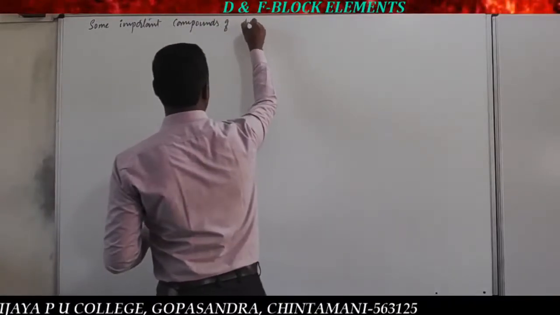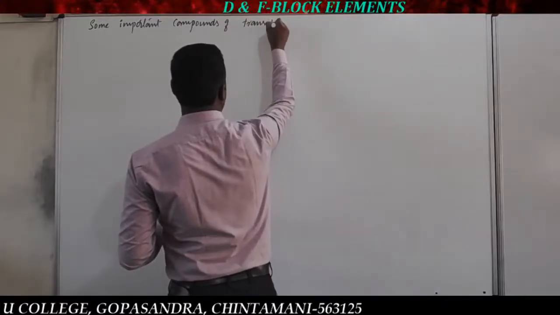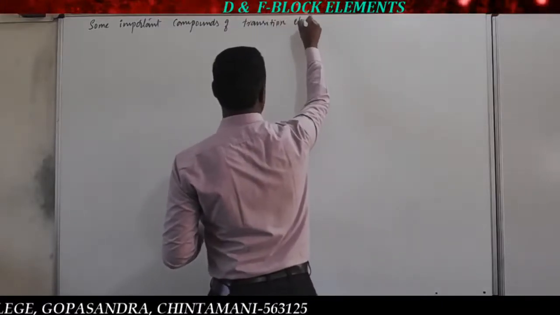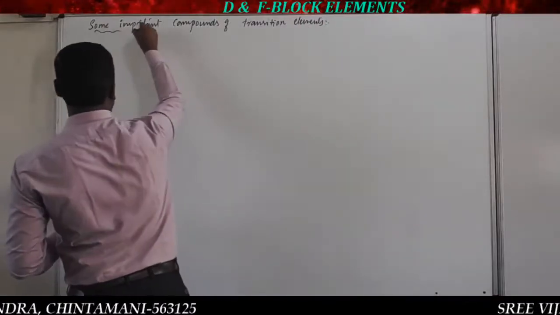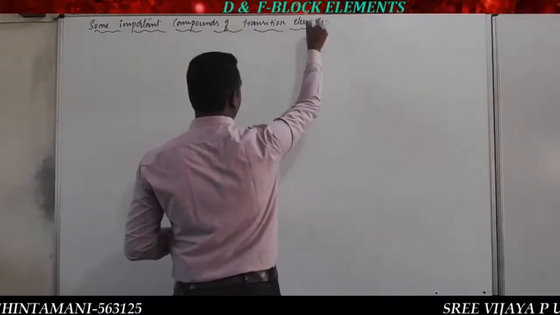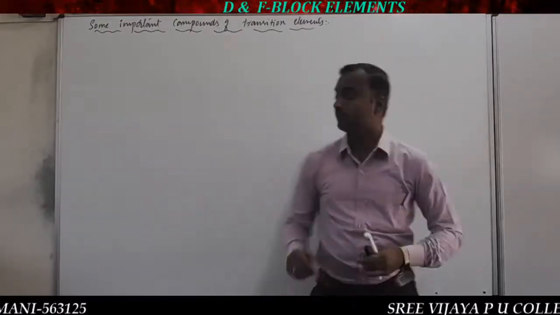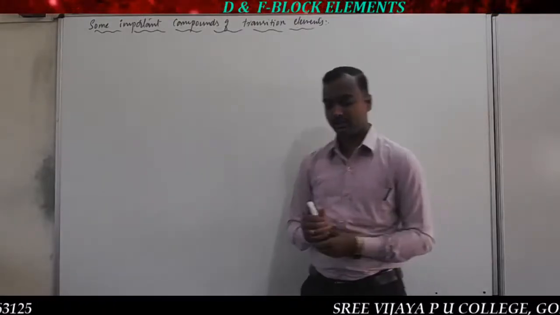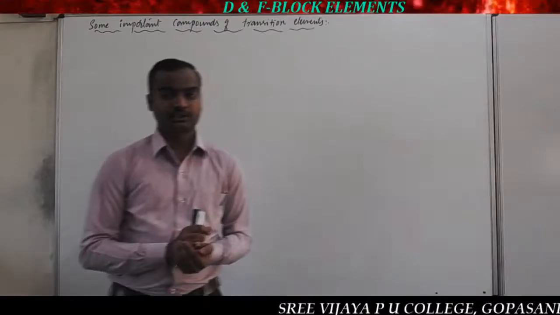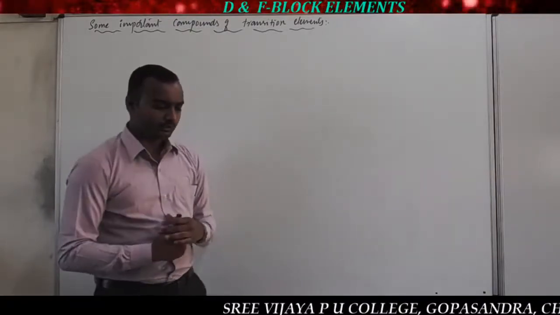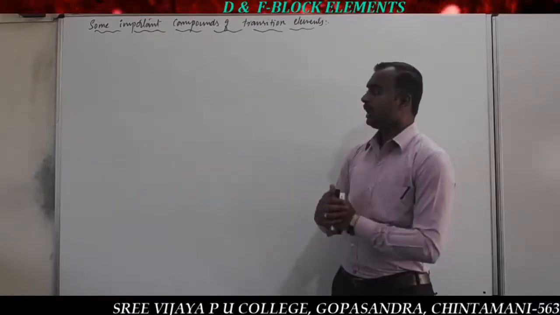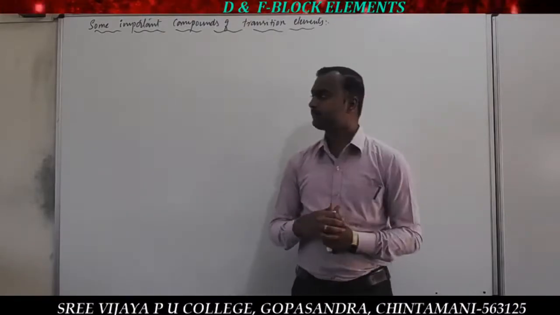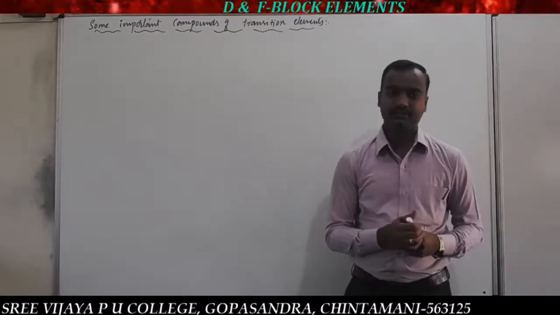of transition elements. Under this, we are going to discuss three important groups of compounds: oxides, oxoanions and oxocations. That is one group, and another one is potassium dichromate, its preparation and oxidizing property, and potassium permanganate. So these are some important compounds of transition metals.